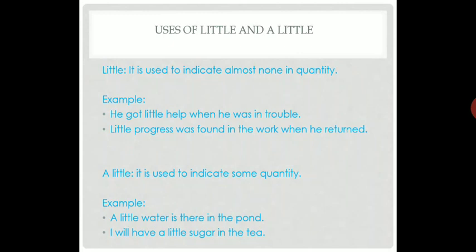A little is used to indicate some quantity, like in the previous case. Few and a few, same is the case with little and a little. Only difference is that few and a few we have to use with number, a little and little we have to use with quantity. Few and little means almost none. A few and a little means at least some.